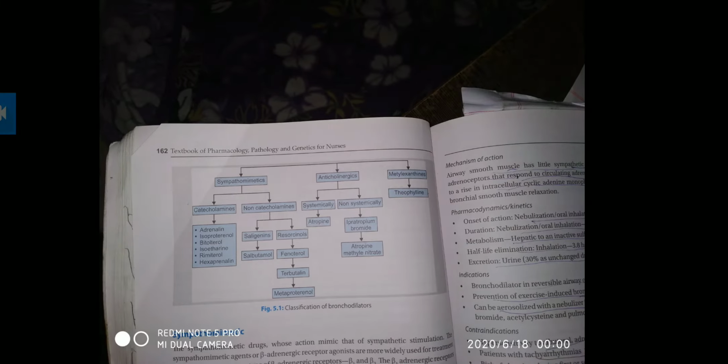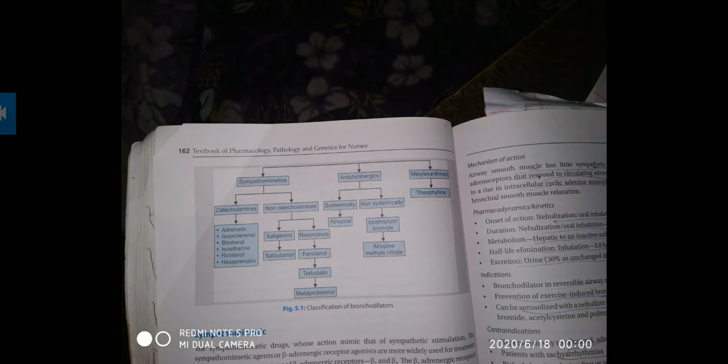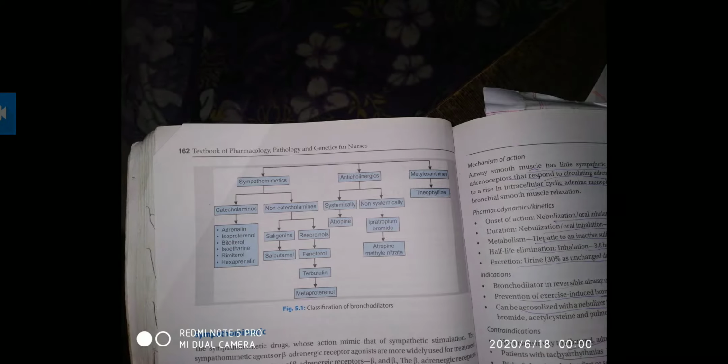First is the selective beta-2 receptor agonist, salbutamol. The sympathomimetic drugs only mimic the action of sympathetic stimulation. Among the sympathomimetic agents, beta-adrenergic receptor agonists are mostly used.